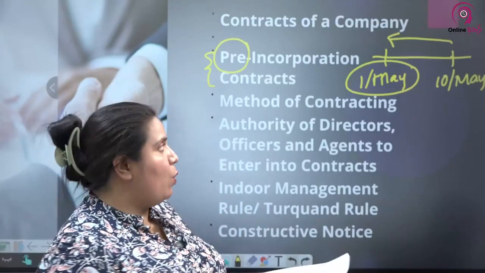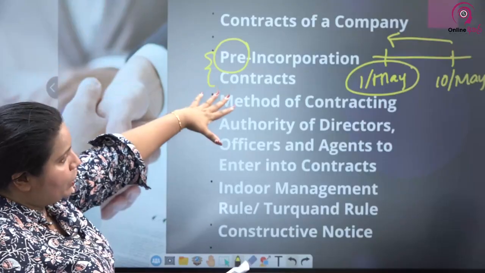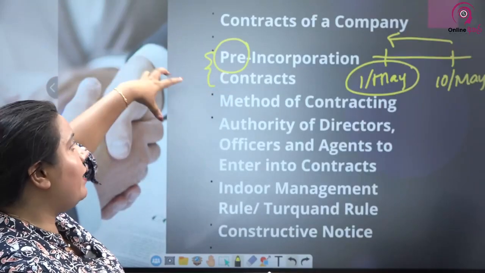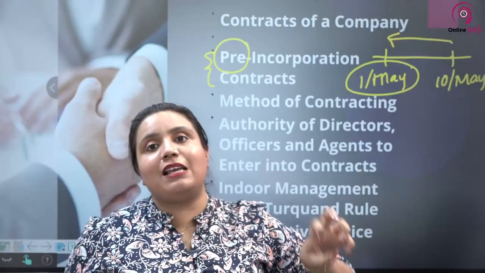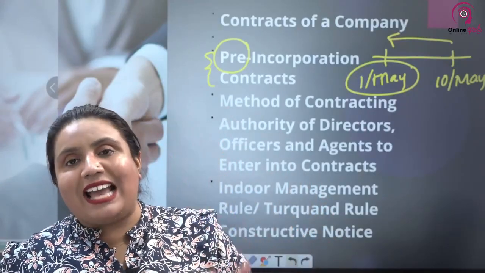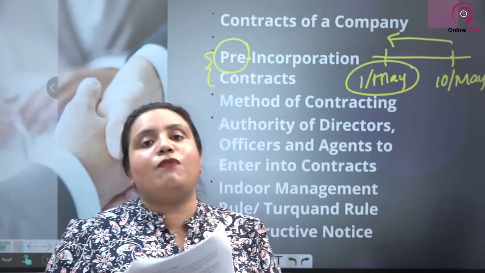So that's about pre-incorporation contracts. What you need to remember is, under the earlier act, pre-incorporation contracts were not allowed, but in the new act, pre-incorporation contracts are allowed, and companies are given the opportunity to ratify the pre-incorporation contract as soon as the company is incorporated. Now, methods of contracting.